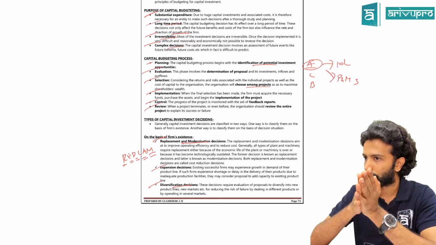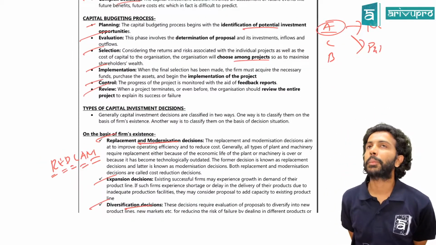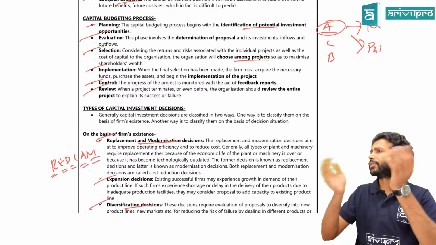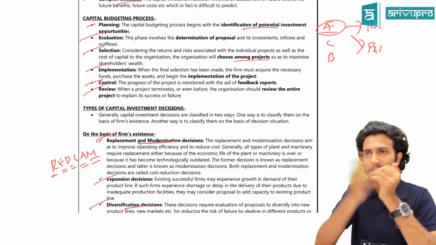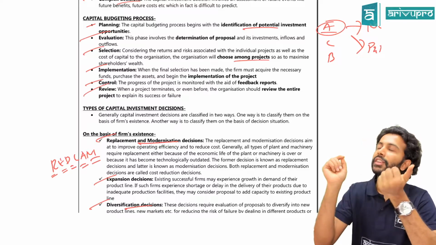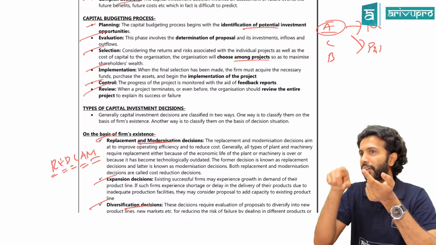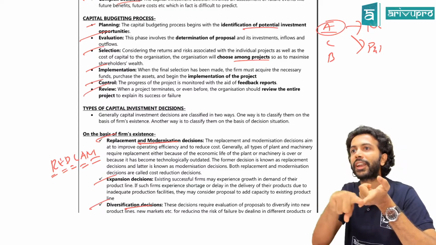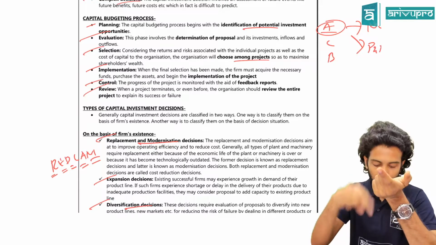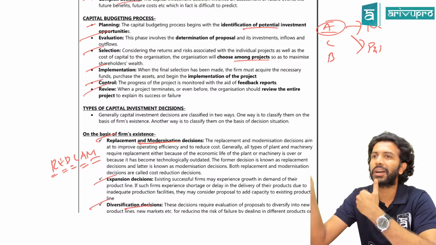So hence we'll have to keep in mind a few things. Hence we have to pay attention to the capital budgeting process. How does the capital budgeting process work? What do we start with? Planning. At the planning stage, we identify where all we can open our education centers. Which location I should open in, where it's feasible for me. Second stage: evaluate. Now I freeze down Jayanagar and Koramangala. Now I will see how many colleges are there in Jayanagar, how many colleges are there in Koramangala, how many students are there in Jayanagar who are taking up CA. Like this I will do the analysis. That happens in your evaluation stage. Basically in evaluation, you are evaluating the cost as well as the benefit.